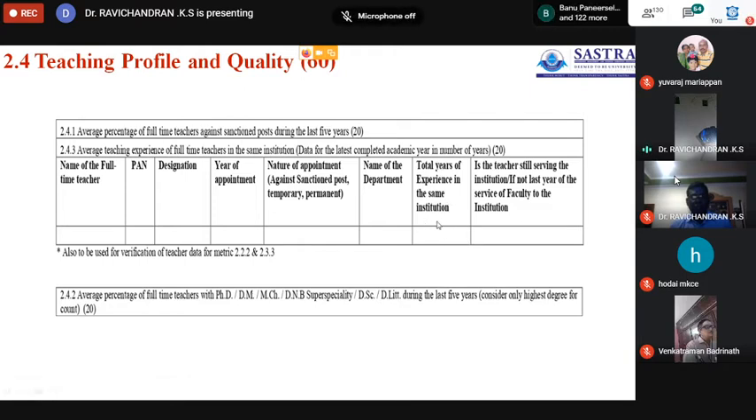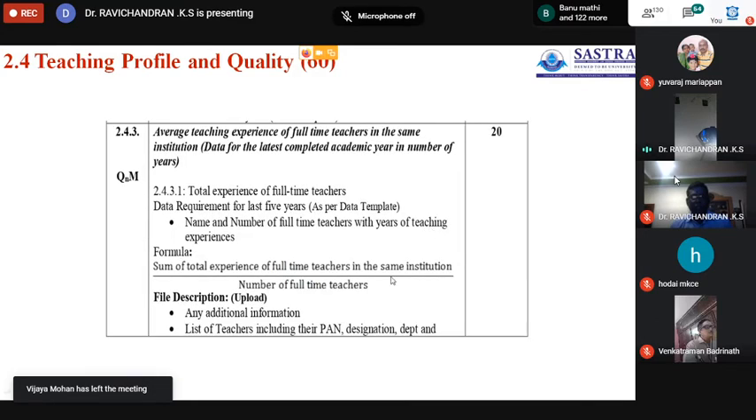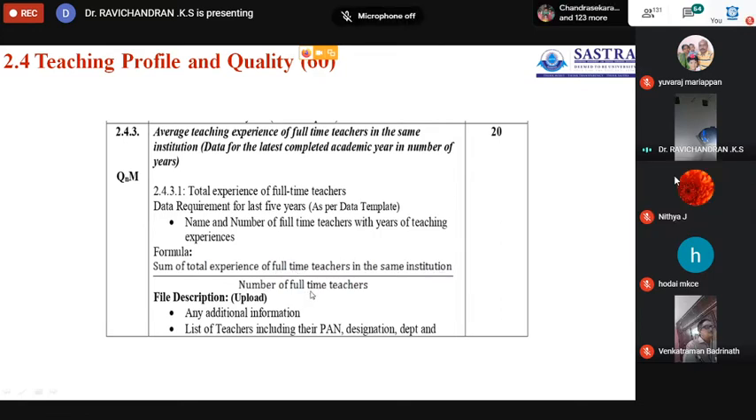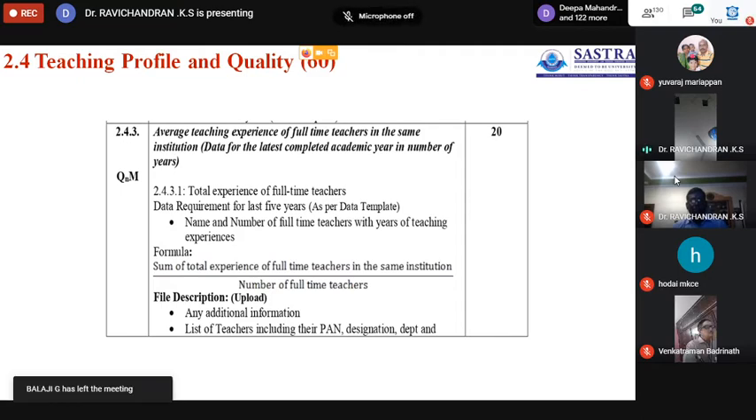Total of this column divided by the total number of full-time teachers. This is a simple formula: sum of total experience of full-time teachers in the same institution divided by the number of full-time teachers. So the last 20 points go to average teaching experience of full-time teachers in the same institution. So 2.4 is over now.